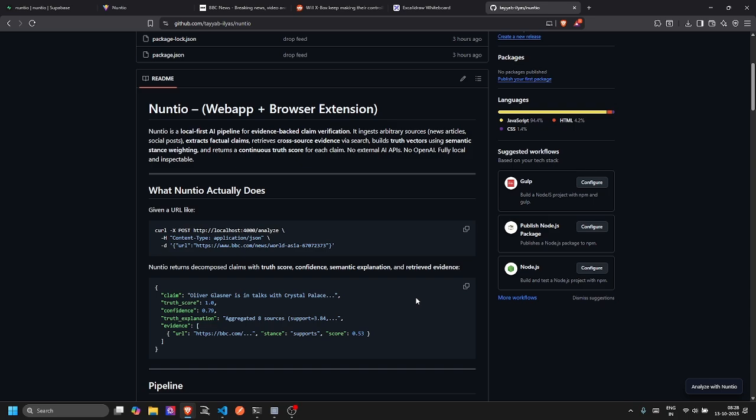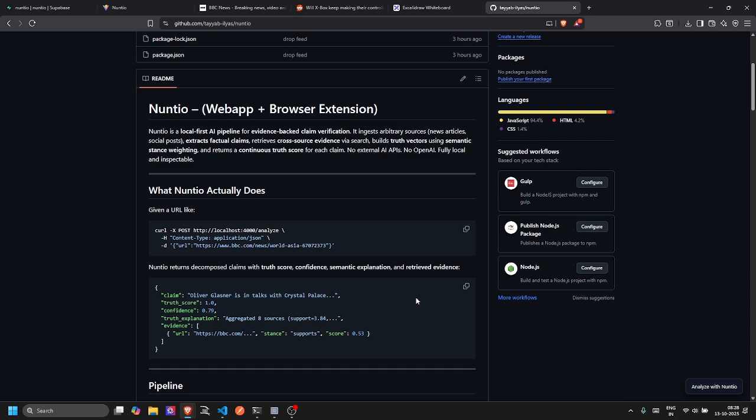Next we take these claims and pass them through our crawlers. We have used Google News RSS and DuckDuckGo web search to crawl through multiple sources in parallel with the claims we extracted in the previous step.